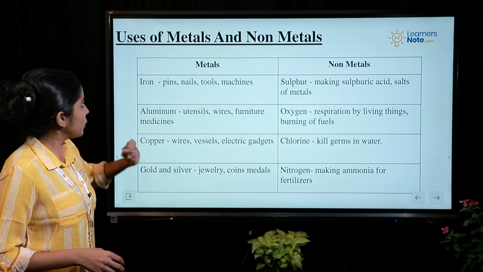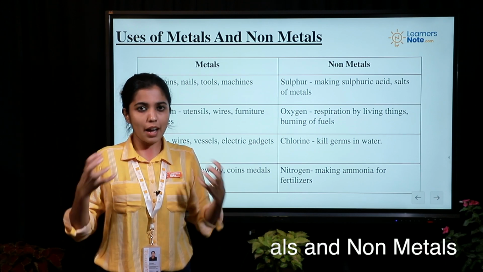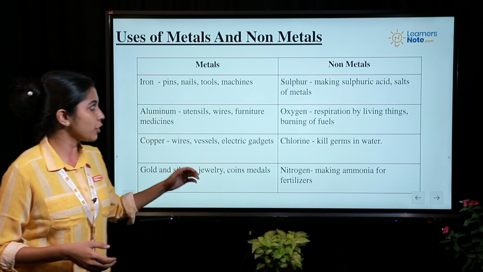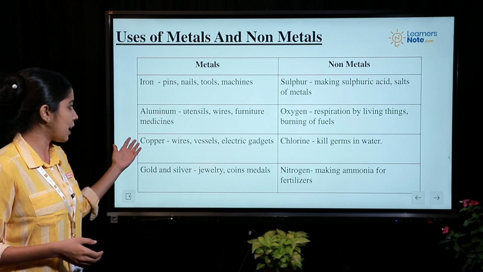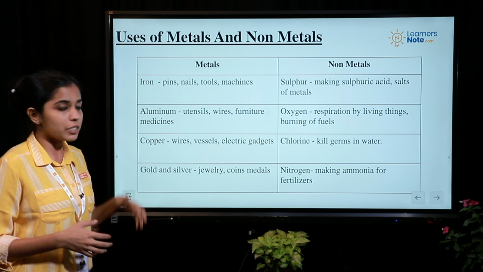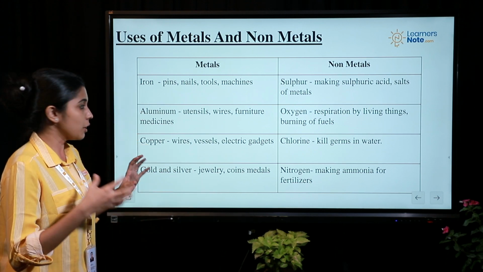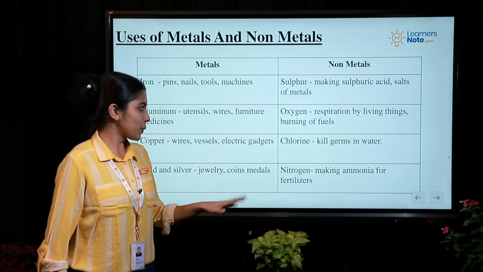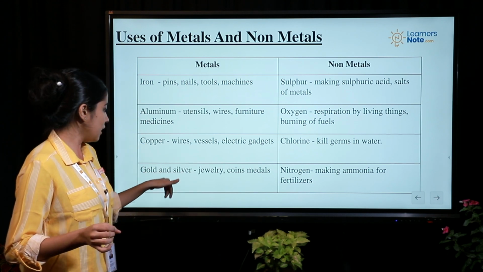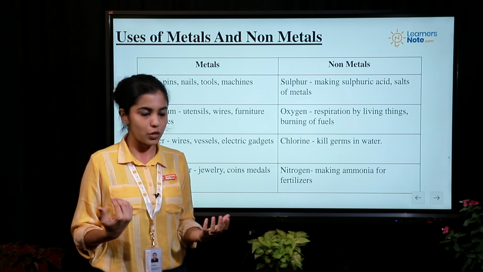Now we move to the uses of metals and non-metals. You see, you have a lot of uses of metals and non-metals in your daily life. For instance, if you are taking metals like iron, aluminium, copper, gold and silver, you see that iron and aluminium are mainly used for making utensils or furniture or other machines. When you talk about copper wires, copper is actually used for electric appliances, and then when you talk about gold and silver, you see it commonly in jewelry.